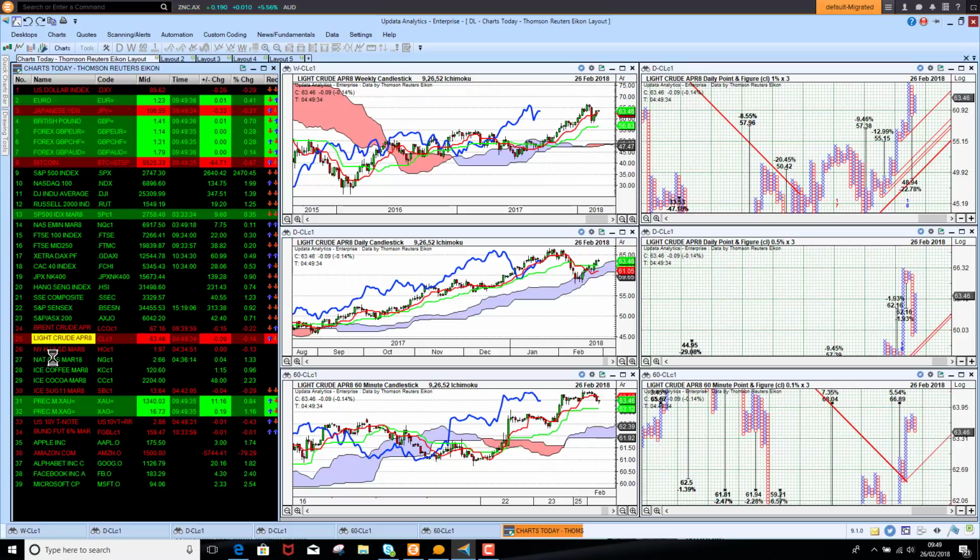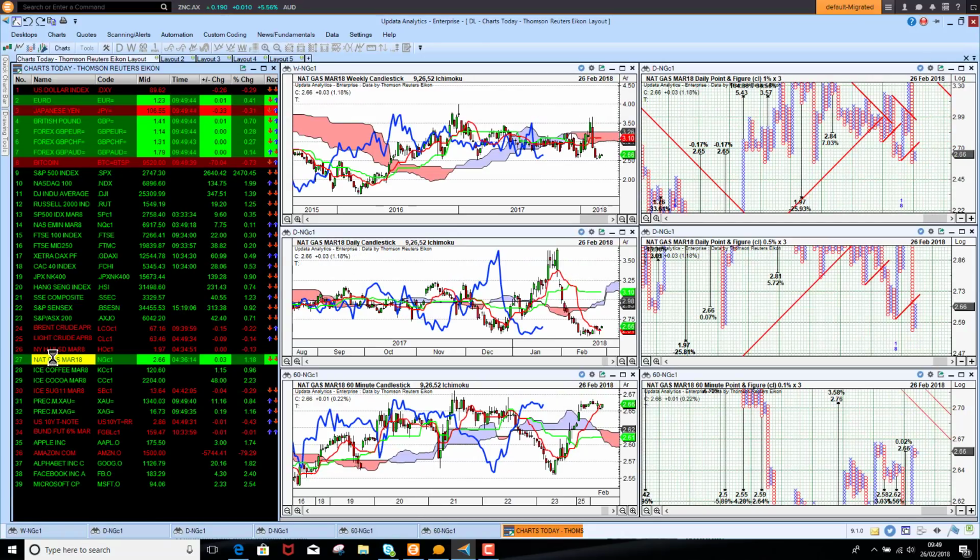US Nat Gas also jumped on Friday. Having been in the doldrums, we're now at $2.66. So that's put us in a short-term bullish mode, but of course, still a bit of a concern that we did make lower lows here. So it'll be interesting to see how that plays out.